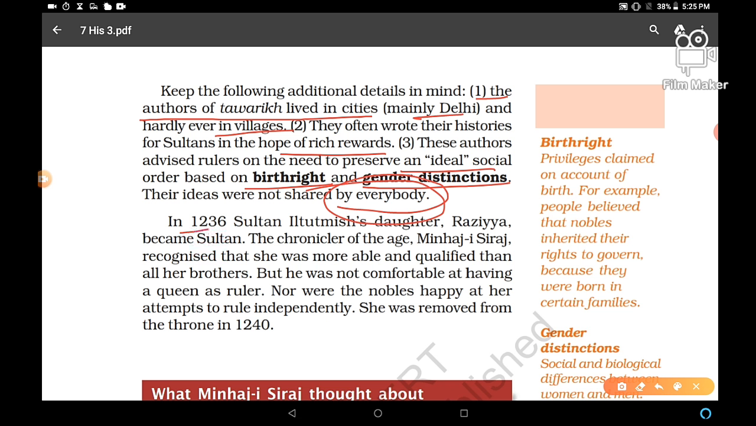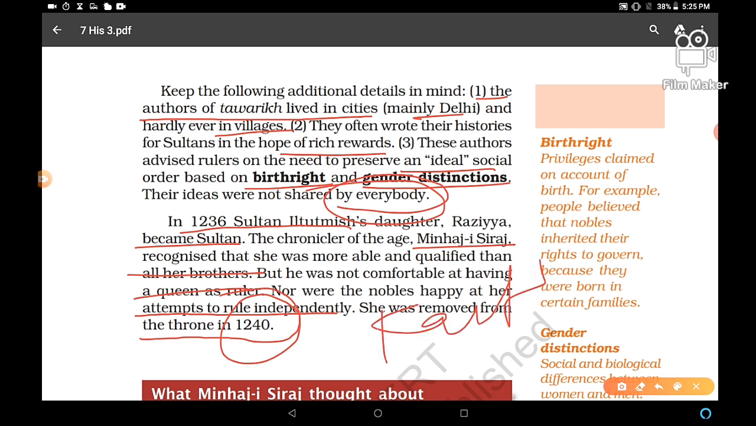In 1236, Sultan Iltutmish's daughter Razia became Sultan. The chronicler of the age, Minhaj-e-Siraj, recognized that she was more able and qualified than all her brothers. She was the first and last Muslim woman ruler, but he was not comfortable at having a queen as ruler, nor were the nobles happy at her attempts to rule independently. She was removed from the throne in 1240. She was murdered. Actually, she was murdered in Haryana at Kaithal. You have to remember, at Kaithal.